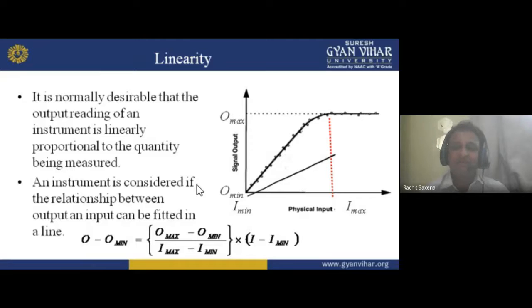So here, my dear students, O maximum is basically the output maximum, and O minimum is the output minimum, and they lie on which axis? Y axis. And I minimum is the input minimum, and I maximum is the input maximum, and they lie on which axis, my dear students? X axis. So we can fit in an equation similar to that one. See, this is the linearity equation.